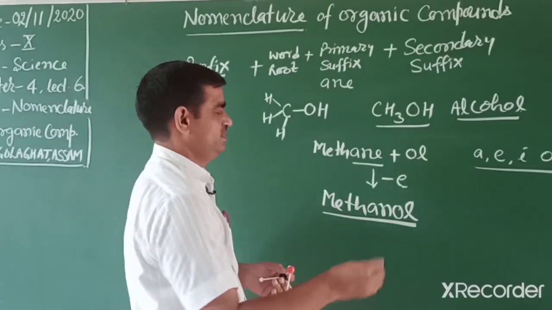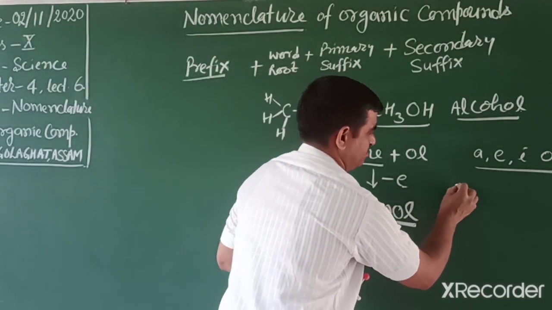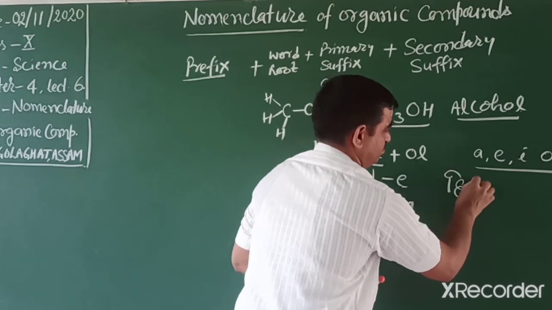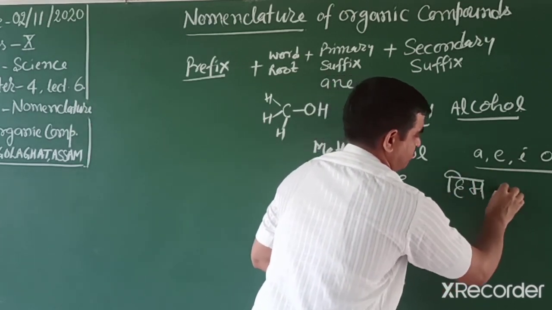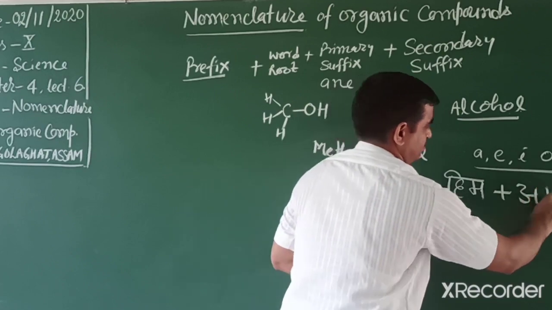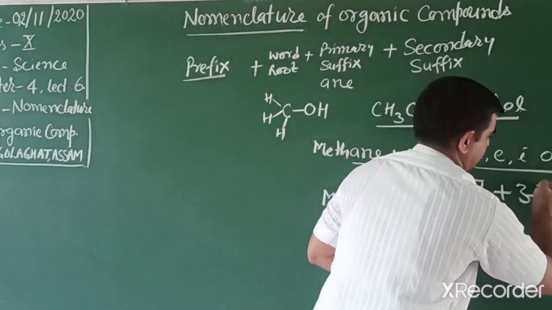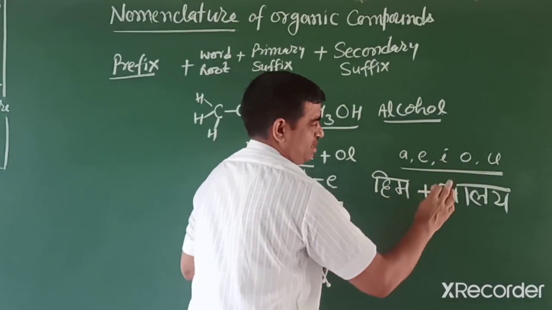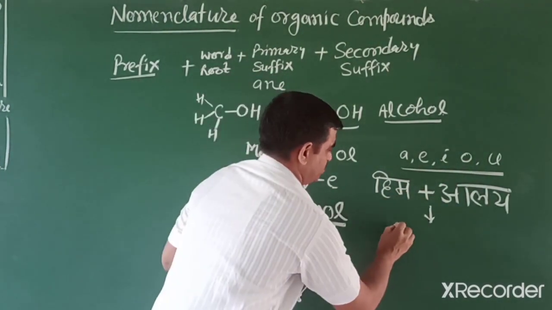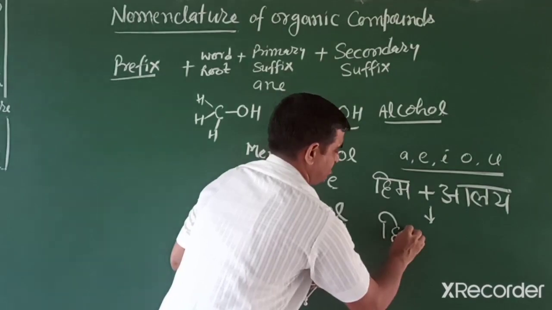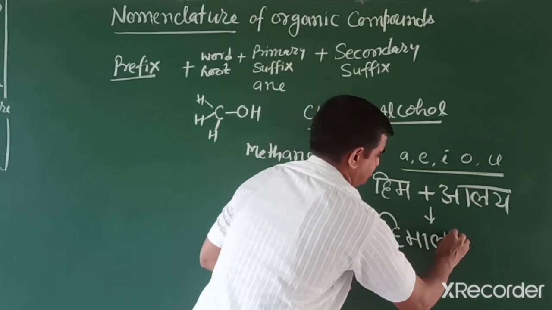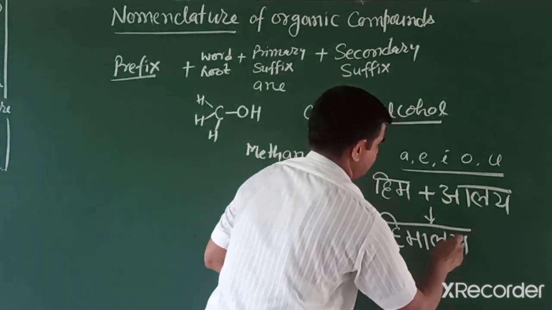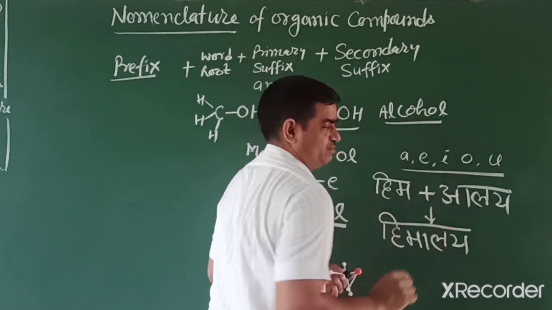Friends, in Hindi, like Sandhi Vichhed, we know this. When we add this compound, we write A plus A, meaning again A. So we write Himalaya. You can easily understand: A plus A is equal to A.